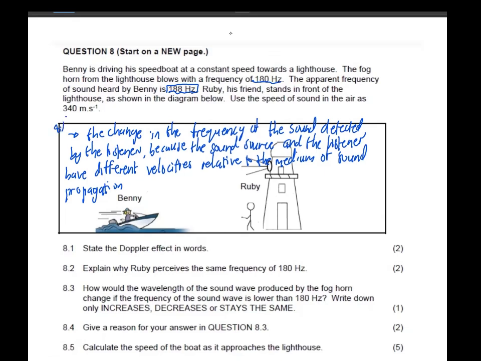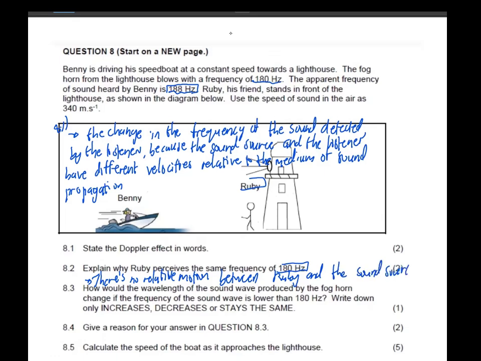And that's your 8.1. Now 8.2 says, explain why Ruby perceives the same frequency of 180 hertz. Why Ruby here perceives the same frequency that is being emitted by the lighthouse. Now, we already know that it's because there is no relative motion between Ruby and the sound source.